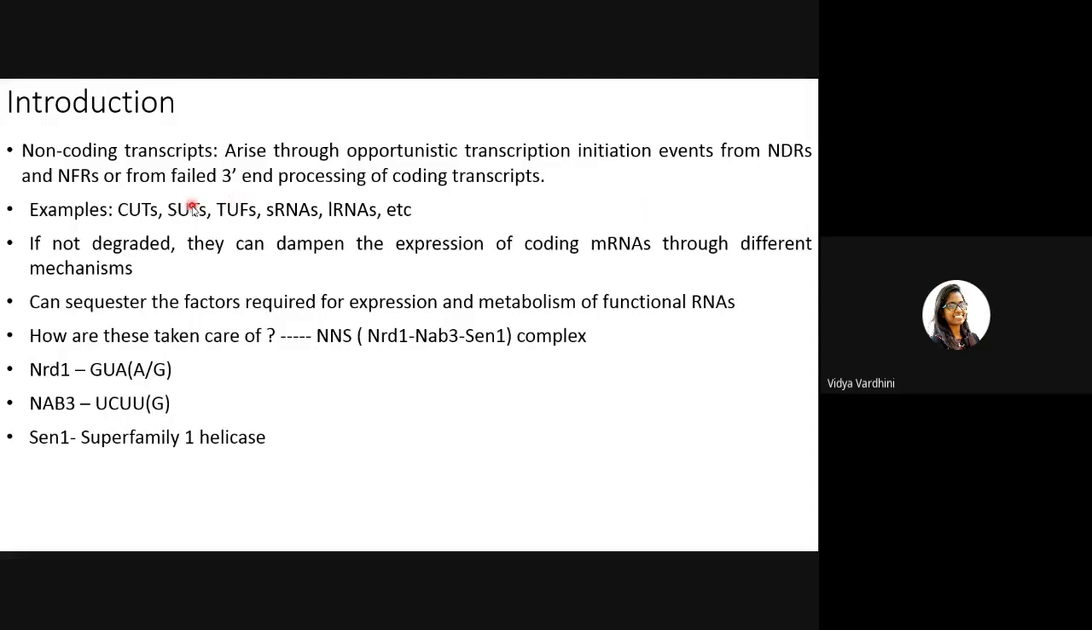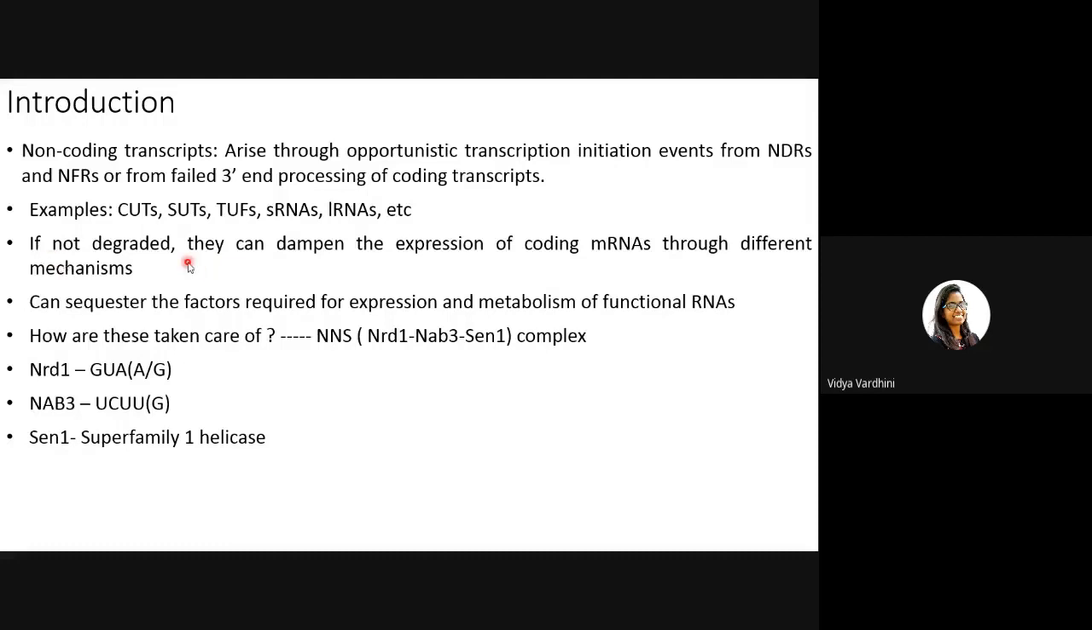They will lead to production of non-coding transcripts, for example, CUTs and SUTs. CUTs are cryptic unstable transcripts which do not code for anything. They're non-functional, and there are a few others called SUTs, which are stable unannotated transcripts, and many small RNAs, long RNAs, etc. Most of them do not have any function. Of course, we know other non-coding transcripts which have functions, such as tRNAs, rRNAs, and so on. But there are a lot of non-coding transcripts which are just present in the cell without doing any function, so they are not useful for the cell.